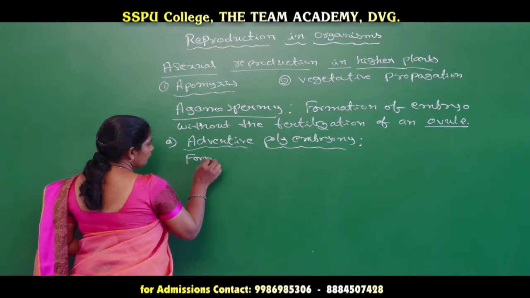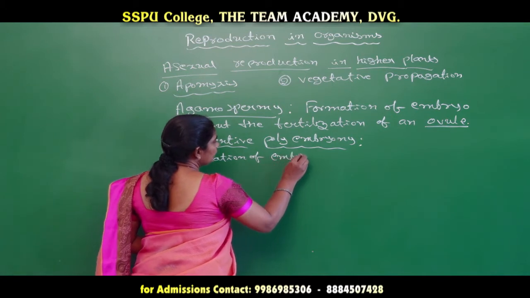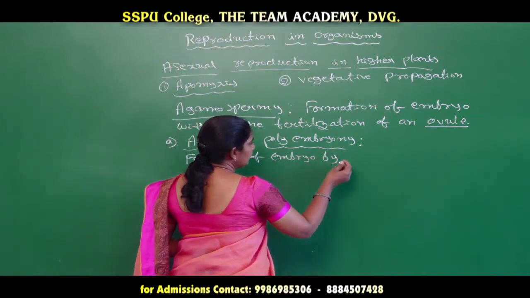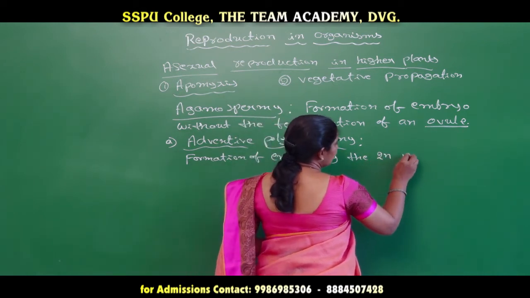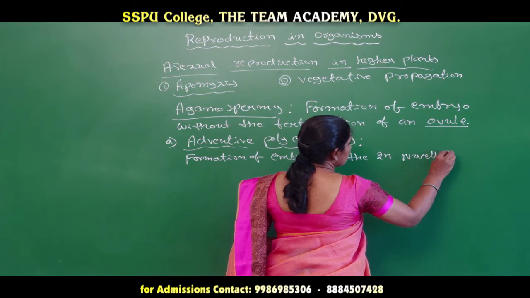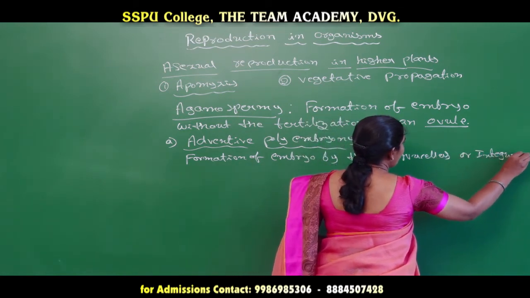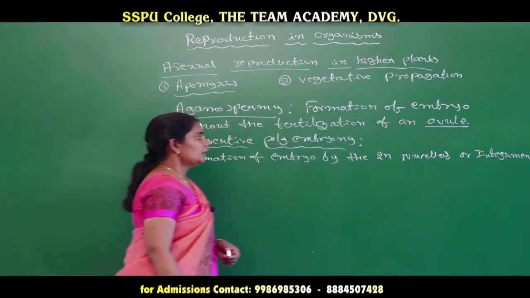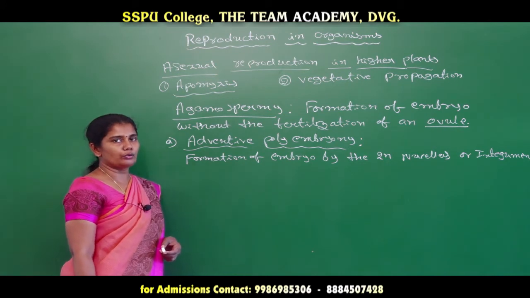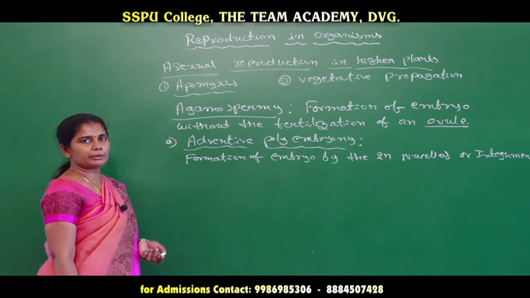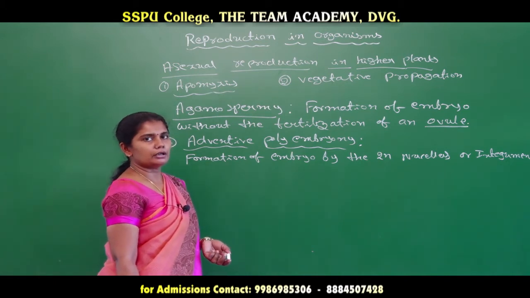Formation of embryo by the diploid nucellus or integument. The integument is the protective covering of an ovule. In some plants it may be single, and in some plants it may be two layered.